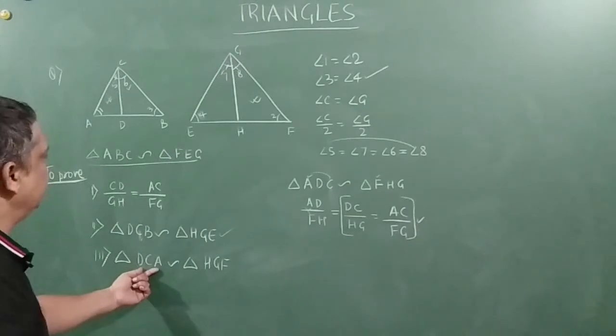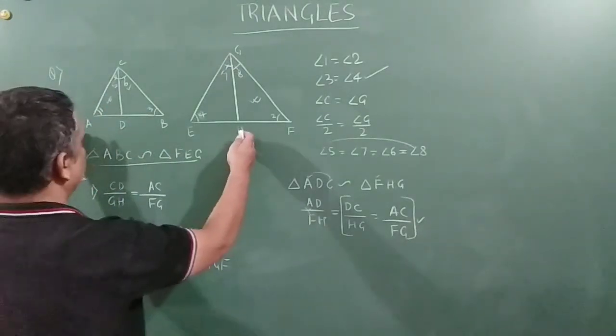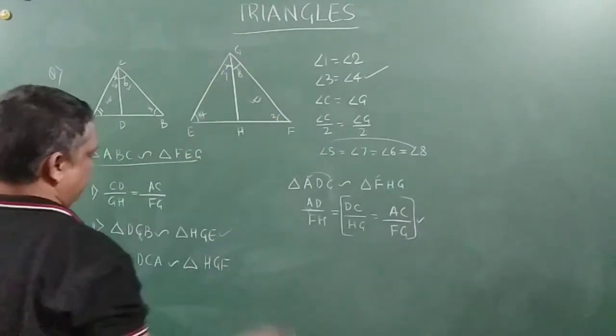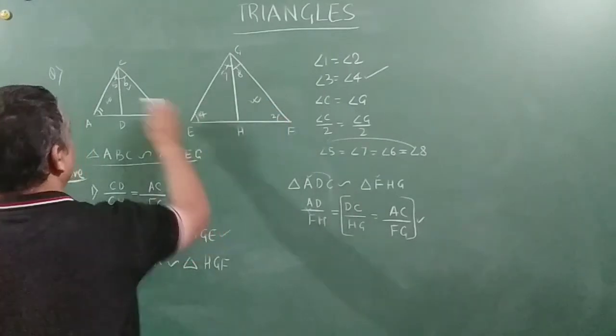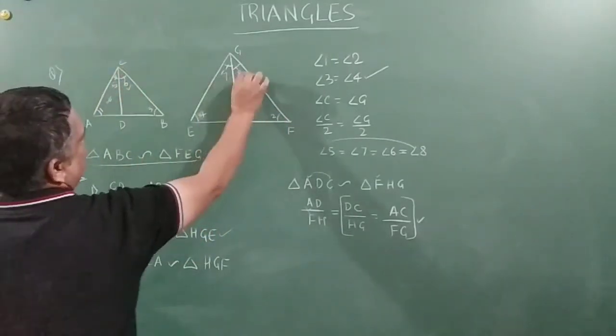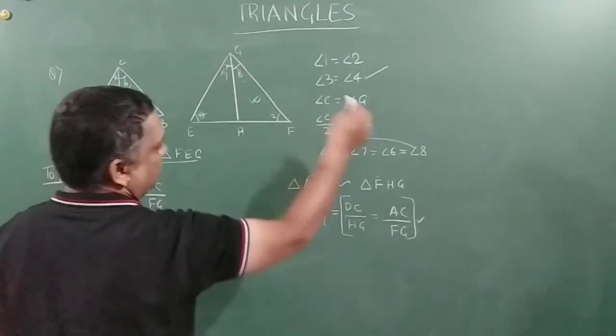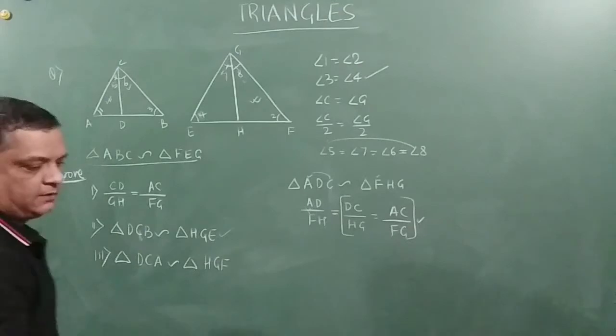Now triangle DCA is similar to triangle HGF, right? This also can be done very easily because angle 1 is equal to angle 2, right? And I am talking about DCA. So angle 5 is equal to angle 8 from here. So this also is done.